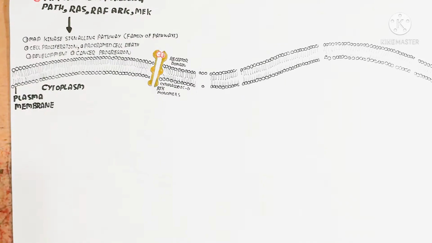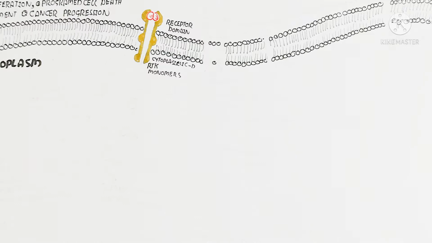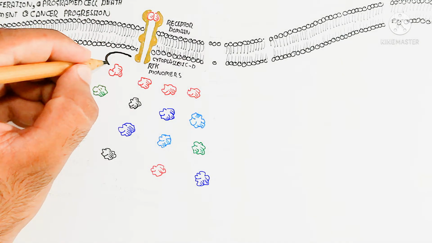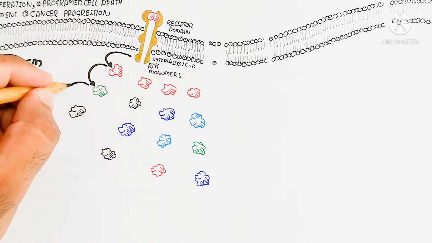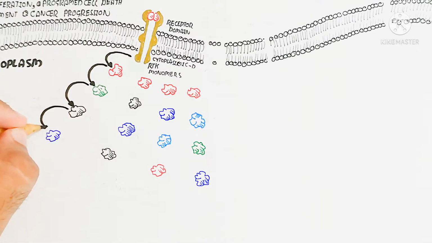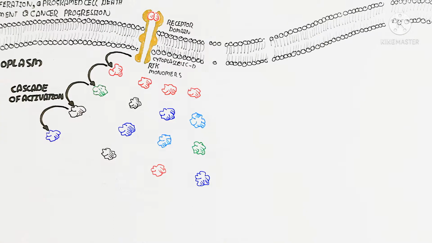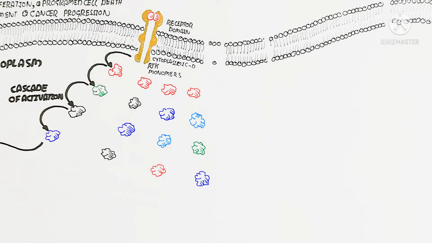The receptor domain is present outside the cell, and the cytoplasmic domain is present inside the cytoplasm. This is a family of pathways that control different mechanisms of cell survival, cell growth or cell death. We will discuss four types of these pathways, relating to cell proliferation as well as stress and apoptosis, which means increasing or decreasing cell progression.